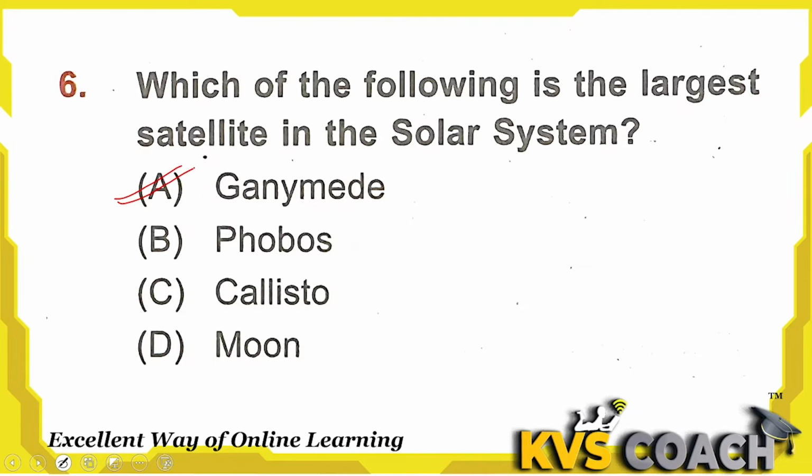Option B, Phobos. Phobos is a natural satellite that is the largest and innermost of the two moons of Mars. Option C, Callisto. Callisto is also a natural satellite, the moon of Jupiter, but it is the third largest moon in the solar system. Option D, Moon. Moon is the natural satellite of Earth. But here the largest satellite in the solar system is Ganymede. Option A is the right answer here.